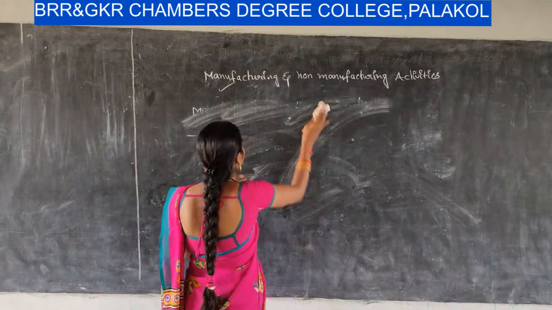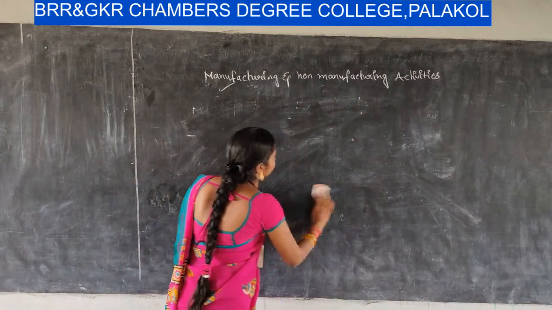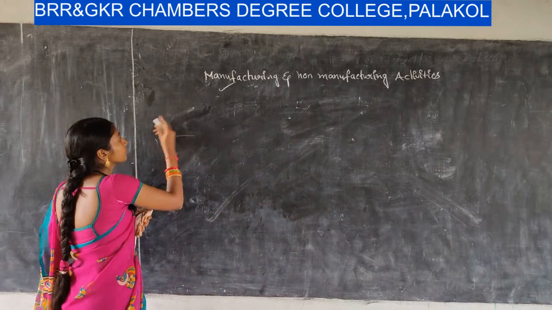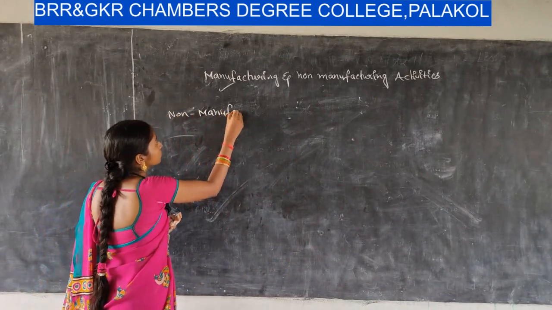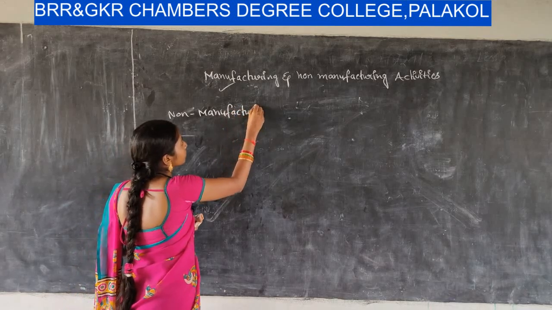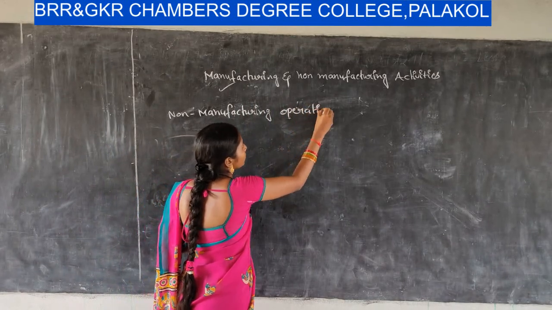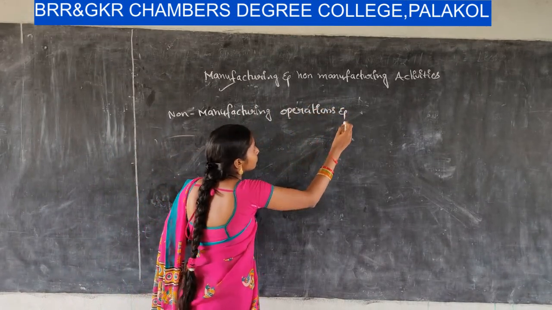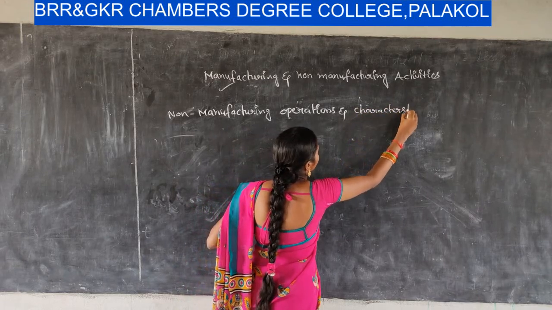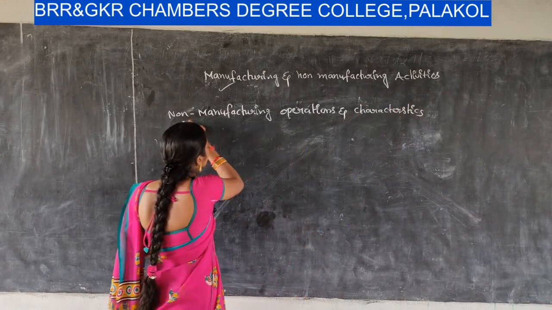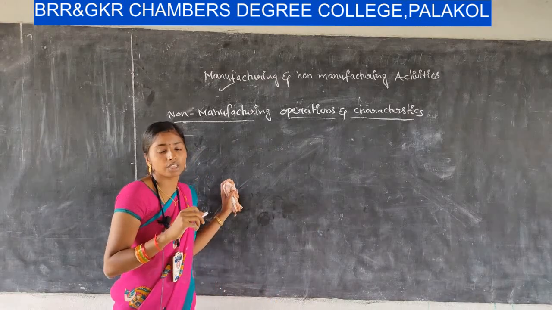Okay, and next one, non-manufacturing operations and their characteristics. Non-manufacturing organizations are those which provide services to the people.